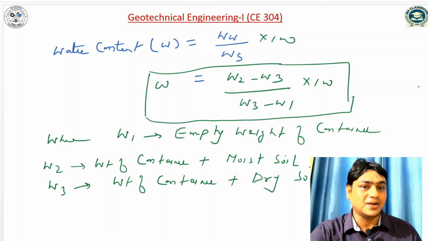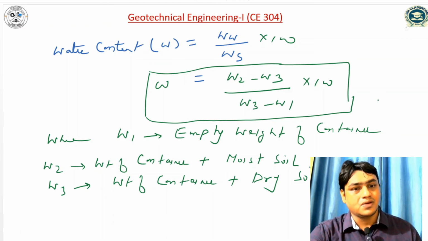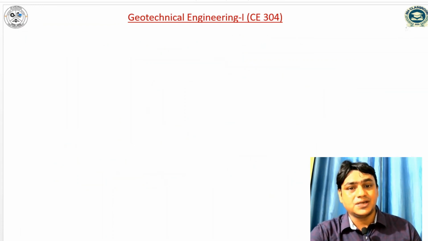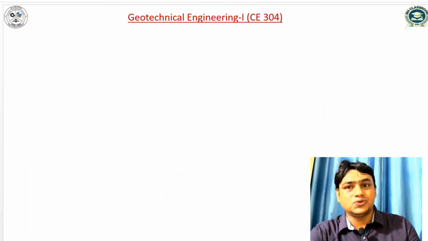But what will happen? There is a disturbance of crystallization of soil. The crystal structure of the soil will be disturbed when we increase the temperature beyond 105 to 110 degree centigrade. So that's why the temperature of the oven is maintained at 105 to 110 degree centigrade, and it will take 24 hours to perform the test.